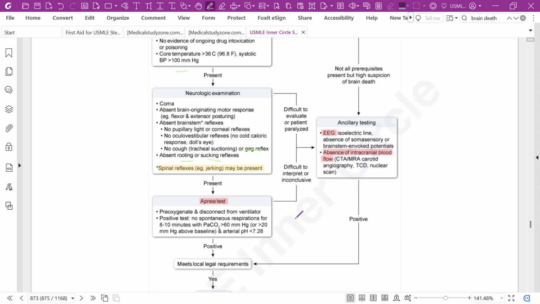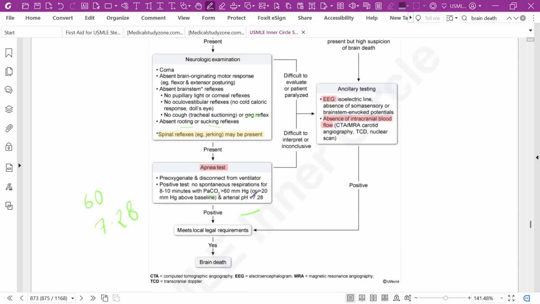A positive test is no spontaneous respiration for 8 to 10 minutes with a PaCO2 more than 60 millimeters of mercury and arterial pH less than 7.28. If it is positive, it meets the local requirement. Yes, it is brain death.